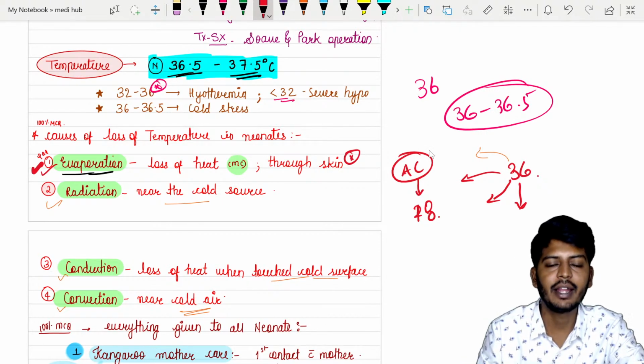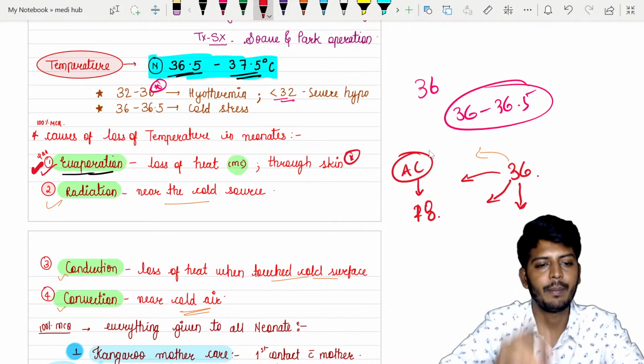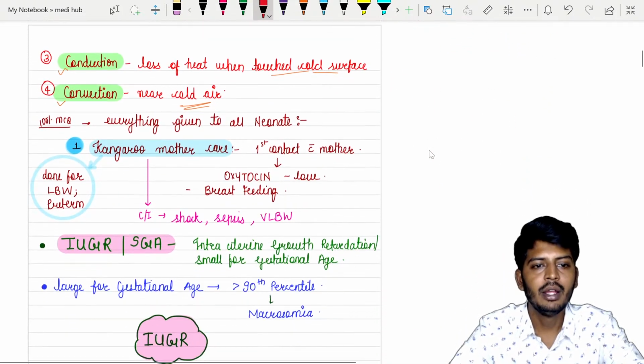इसके बारे में क्वेश्चन पूछा गया था, evaporation के बारे में. Remember, most common method of weight loss in the children is evaporation. Okay, so